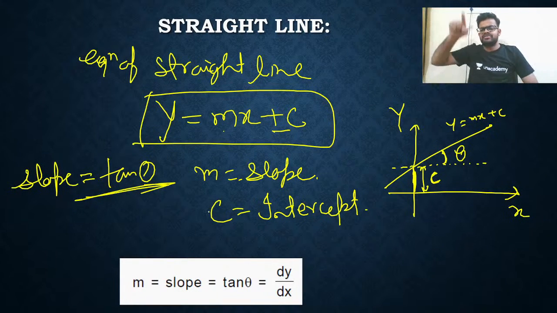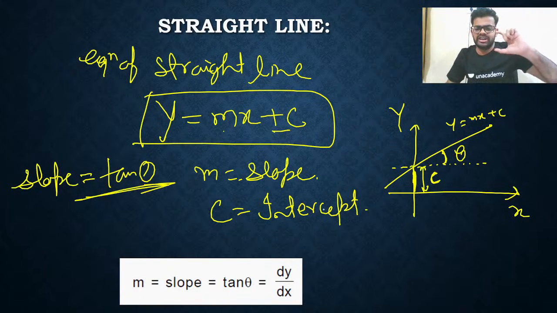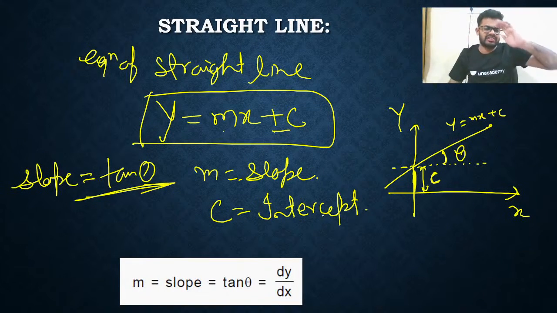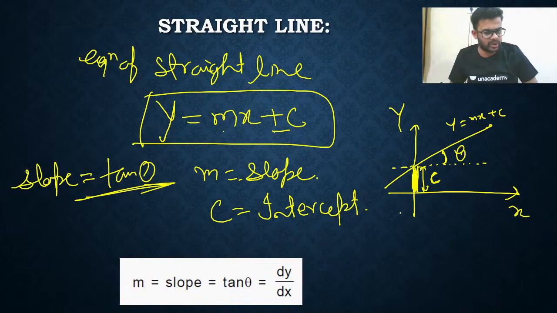Intercept. For intercept, you just say what is the distance from the origin of the point which is cutting the y-axis, which is intersecting the y-axis. So simply this length from here to here, you can see this one, this is called intercept. It can be positive, it can be negative.